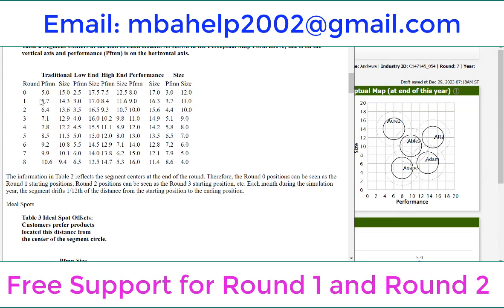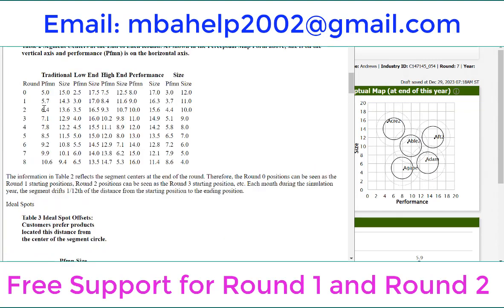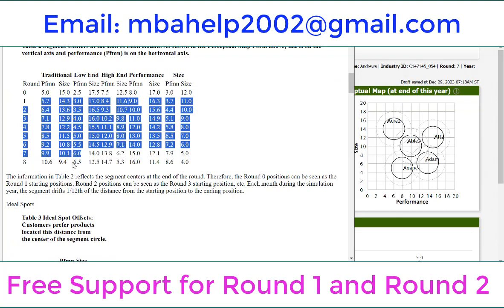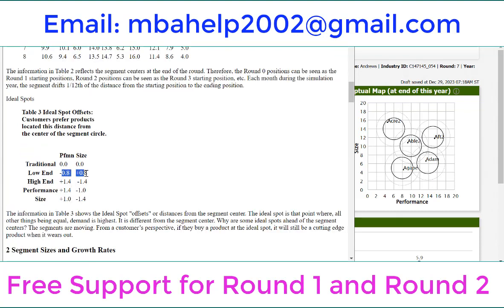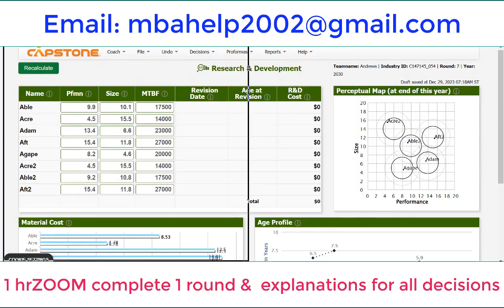So you need to check the industry condition report, table 2, and also remember to update with table 3 to move the product to the ideal spot to sell best. Traditional is okay, you can use the number here for round 8. But for the others, you need to update low end, high end, performance and size. Remember that low end requires an update only 2 times, in round 3 and round 7. And this is round 7.